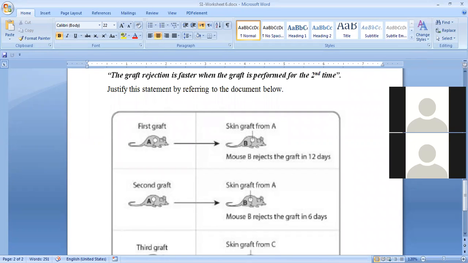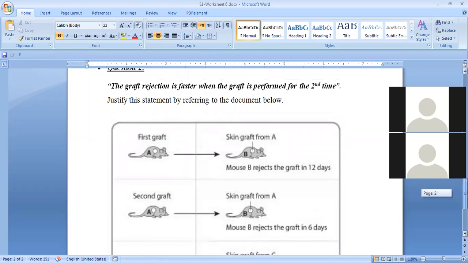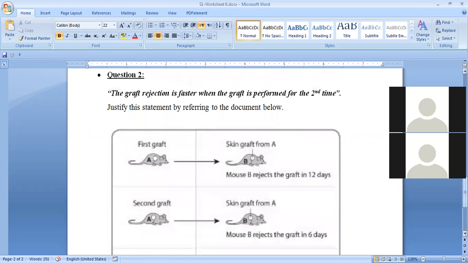Okay, Serene. Ali says that the skin graft is rejected in 12 days upon the first time and rejected in 6 days upon the second. Why do you think? What is the cause of this? We explained this in the session. Why is the second graft rejected faster? Due to the presence of what? What do we have that helps in the secondary immune response? What do we call them?